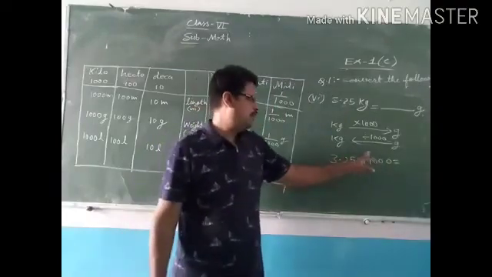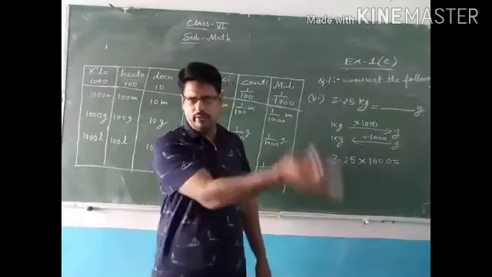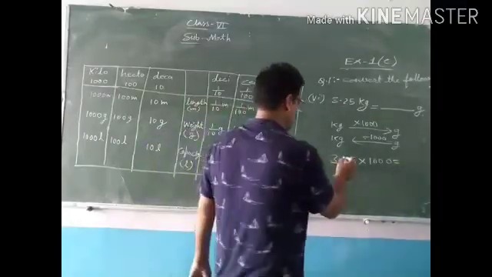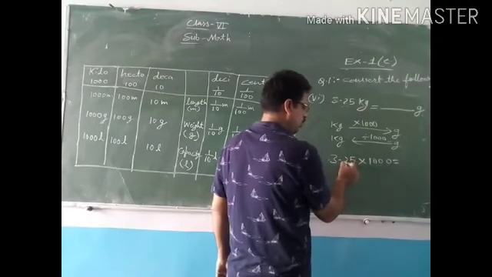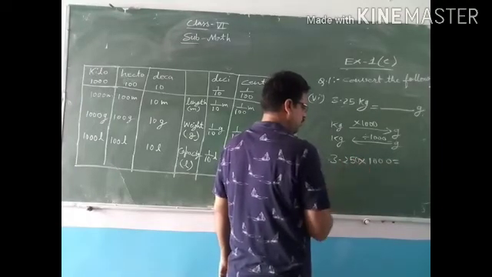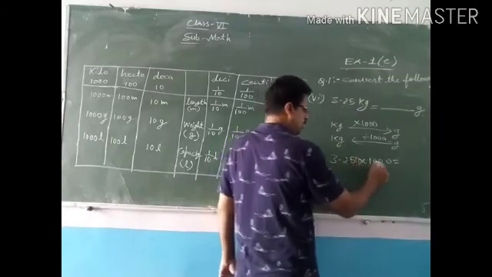So look at here. When we multiply by 1000 any decimal number, then decimal will move 3 digits ahead. But here are only 2 digits. So one more 0 we have to add. Now 3 digits are there. So decimal will move after 3 digits.